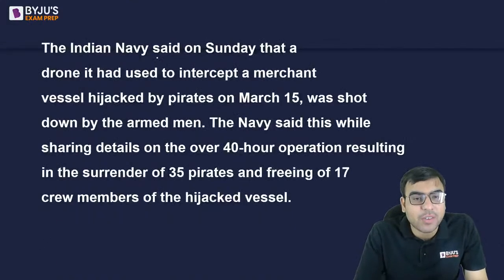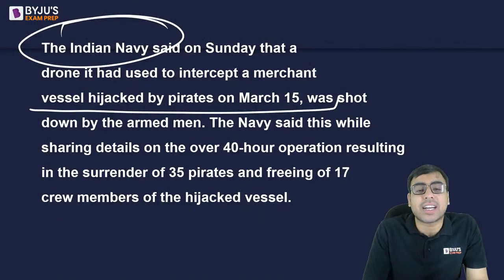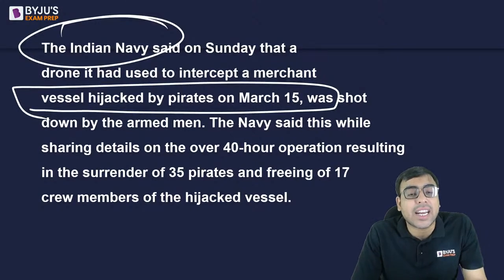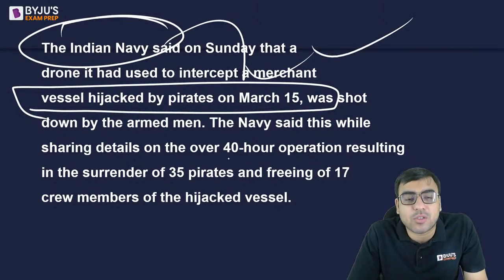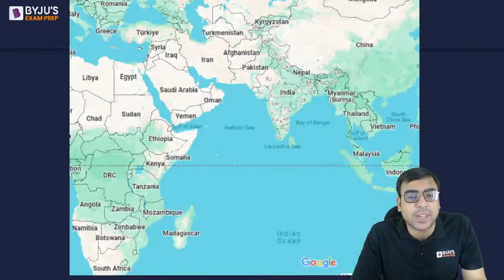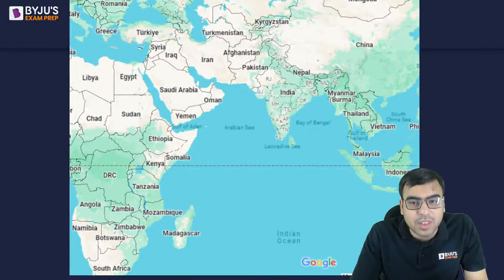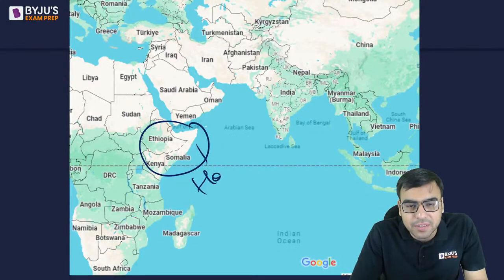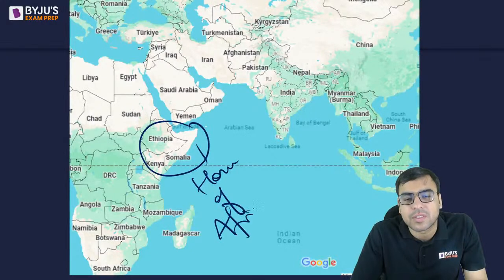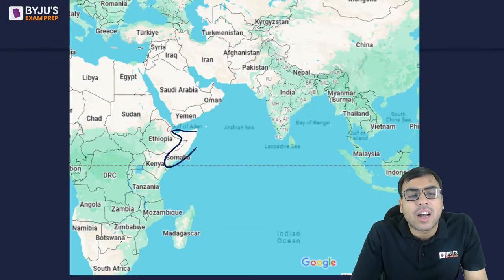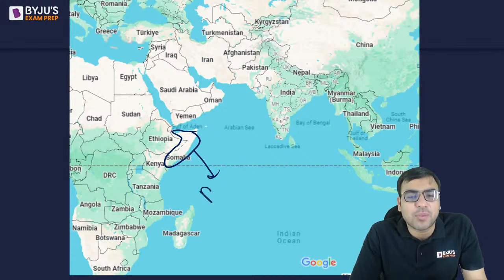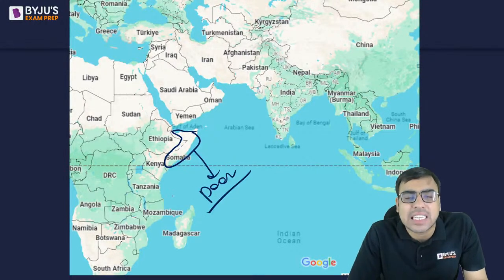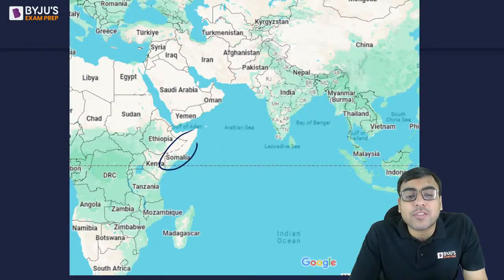Okay, देखो क्या हुआ कि Indian Navy actually, there was an attempt to actually hijack the ships, but actually Indian Navy was quite successful in defeating them. तो यहाँ पर देखो क्या है ना. Here is India. This is Somalia. इसको हम लोग Horn of Africa भी कहते हैं. This is Africa continent. This region is called as Horn of Africa. Now this is Somalia. I hope you are aware Somalia is actually a very poor country. A lot of poverty issues are there, and it is also famous for pirates.